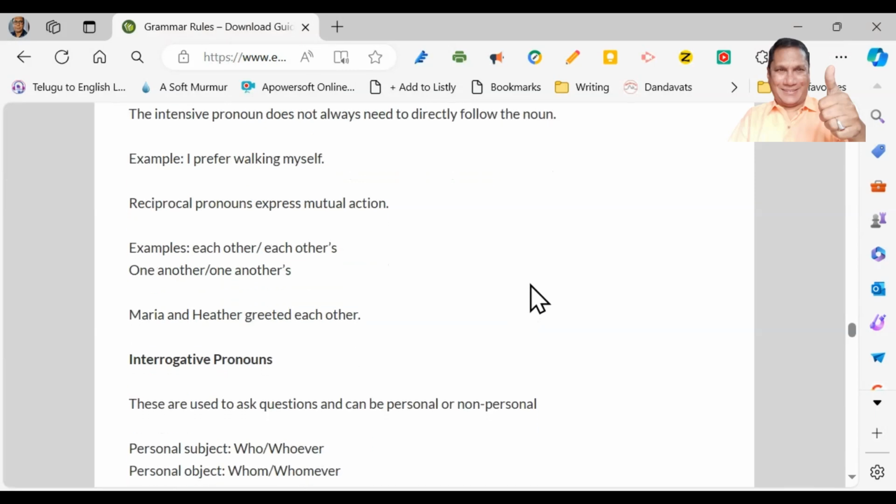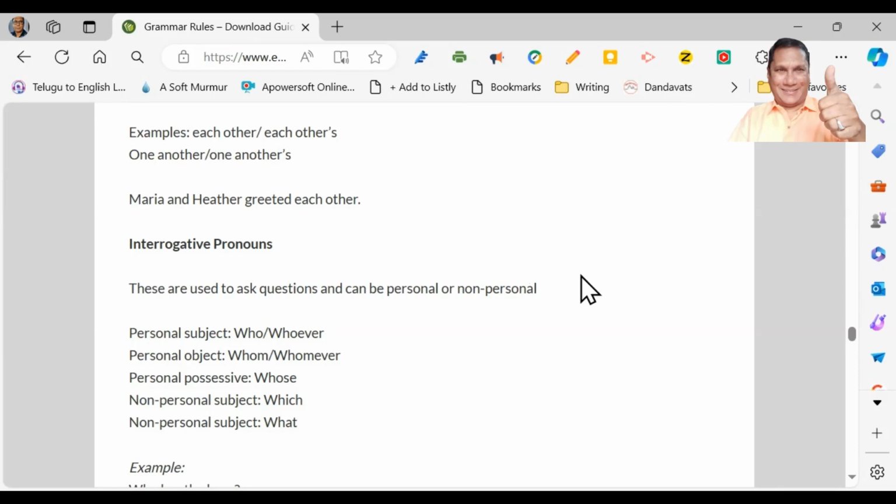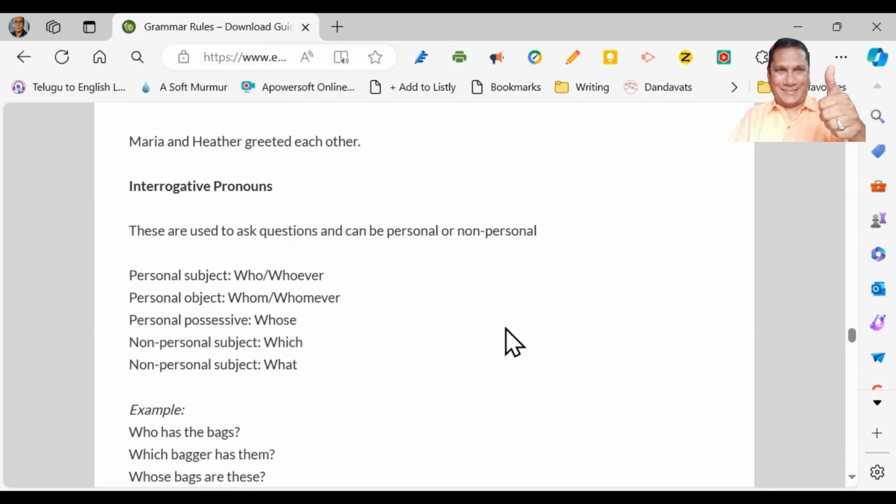Now we have interrogative pronouns. What are interrogative pronouns? They are used in questions. They are used to ask questions and can be personal or non-personal. Personal subject: who, whoever. Personal object: whom, whomever. Personal possessive: whose.